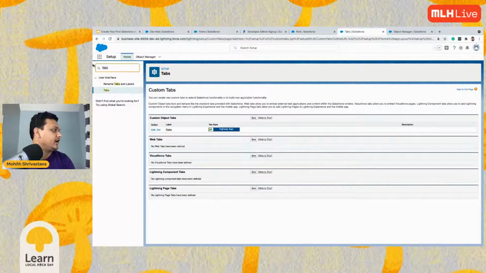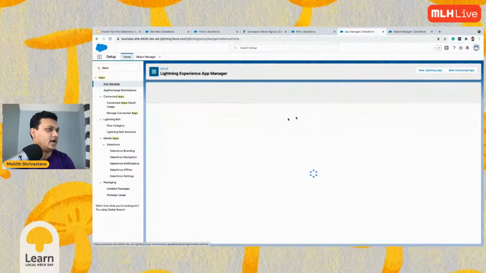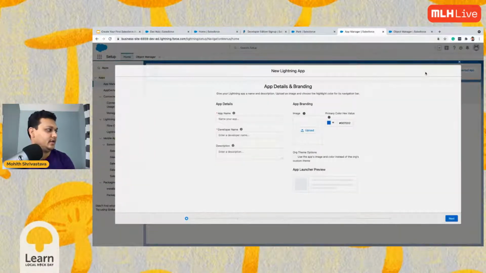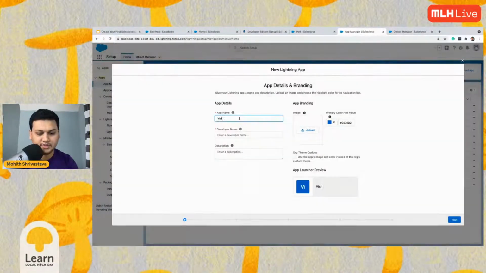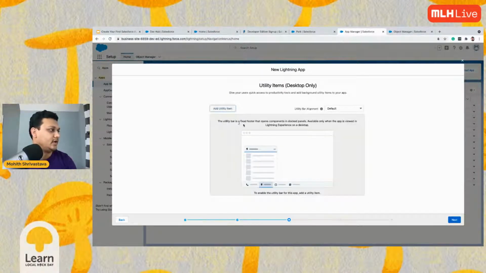Now let's go ahead and create an app for our project. So as you can see, it's all click and point. That's the best part. You can click and point to create an application. So Visit Tracker, that's the name of our application. Developer name. Next, you can even provide logos, etc. Standard navigations, all clicks and points.